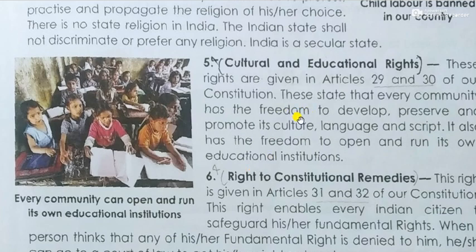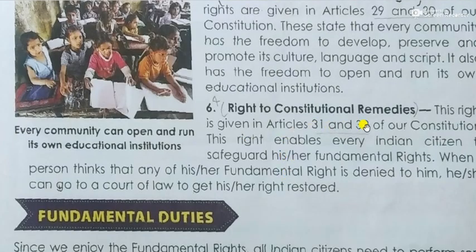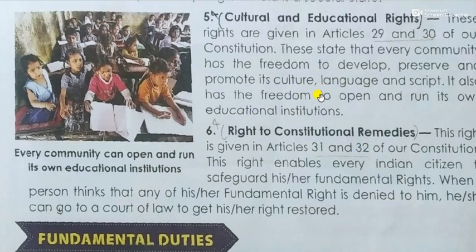See, every state, every culture, every language has its own freedom to promote and develop their own culture, their own language, their own scripts. See, it is a wonderful right. And for education also it gives community development. Whatever we wish, we can do that.